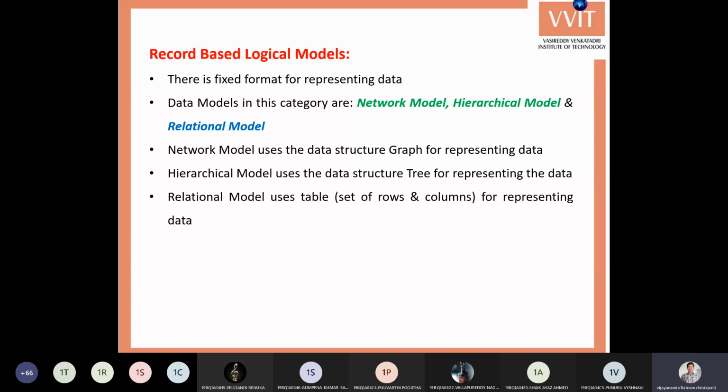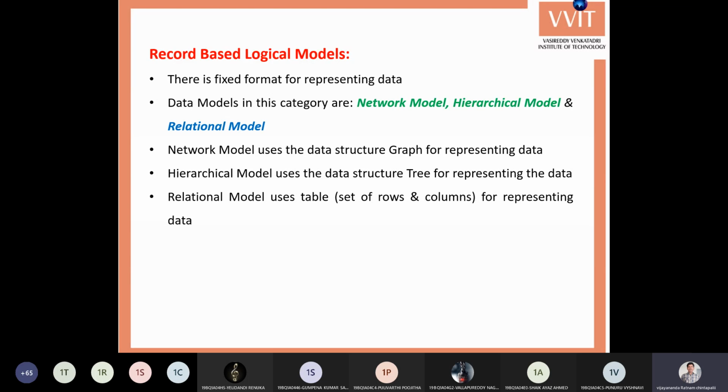In this category, different models are available. Some of them are the network model, hierarchical model, relational model, and flat model. These are some of the examples of the record-based logical model. Each and every model has some format, and each one will represent the data in some format. Suppose the network model represents the data in a tree format, suppose in a hierarchical manner.